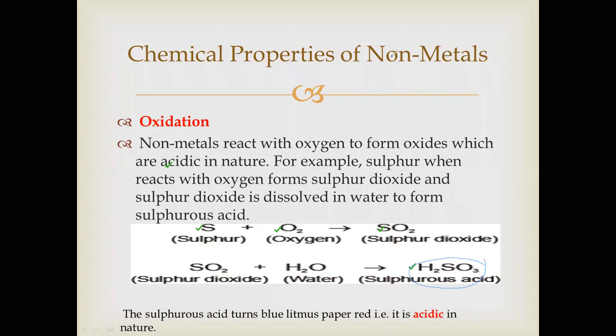So these are the differences between metal oxides and non-metal oxides. The sulfurous acid turns blue litmus paper red. It is acidic in nature. How will we test what is acidic and basic? There is litmus paper, a small paper-like strip. When the blue litmus paper turns red, that shows that it is acidic in nature.